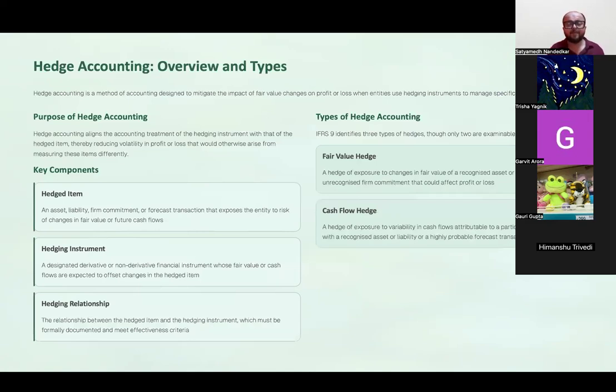ठीक है. Then one critical aspect in आपका this thing derivatives is the hedge accounting. Okay, hedge accounting में we have two hedges that we are going to discuss. There is a fair value hedge and there is a cash flow hedge. Okay, now what is a hedged item?